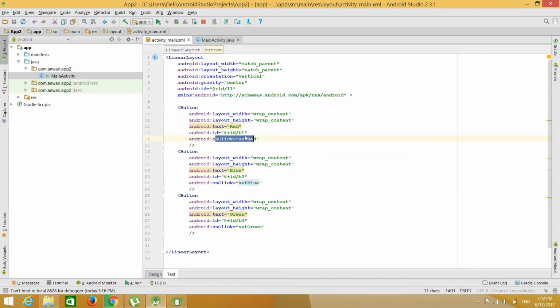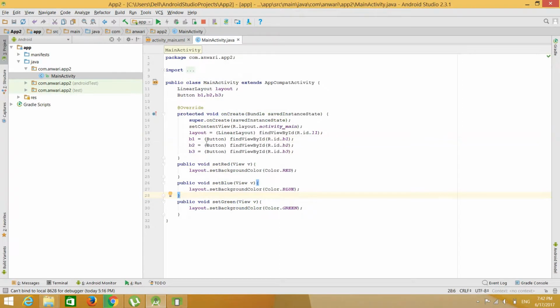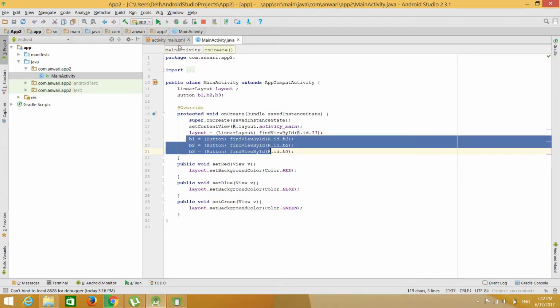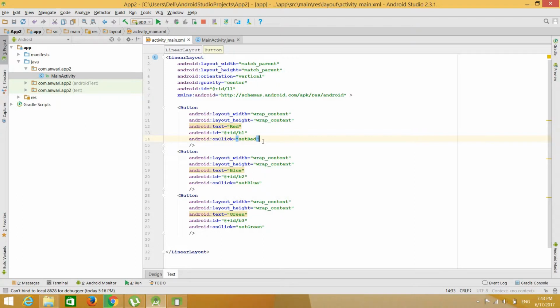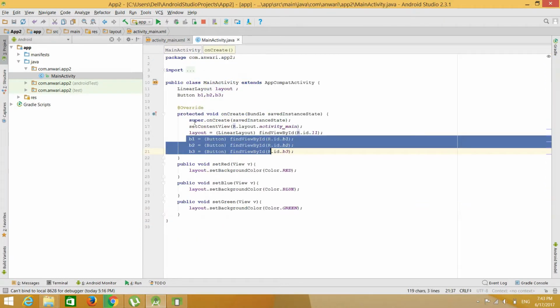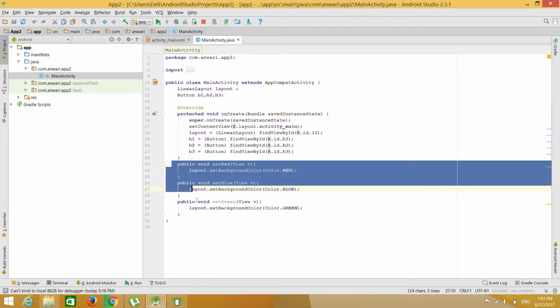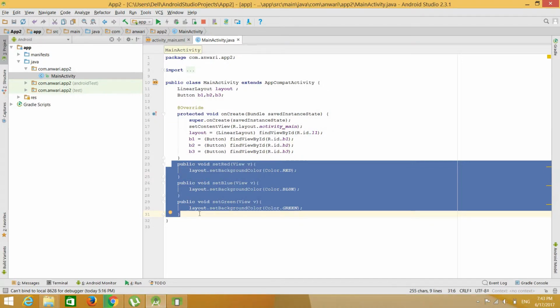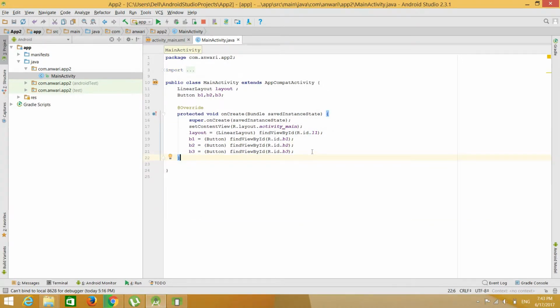So instead of this onClick methods, we are going to write like here. So let's clear this all. Not required. This is also not required. This is also not required. Now come to Java and delete these all methods. Now in here you can write a Java code for that.